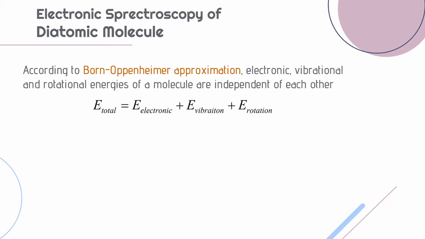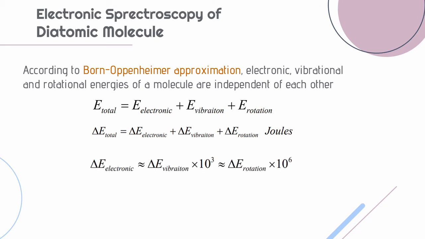So we can write the total energy change as the energy change corresponding to electronic transition plus vibrational transition plus rotational transition. And we know that the electronic transition requires more energy than vibrational transition, which requires more than rotational transition, and this is evident from the radiations we use for transitions.